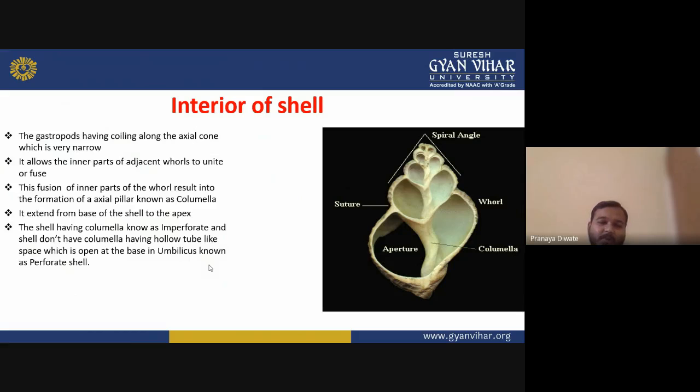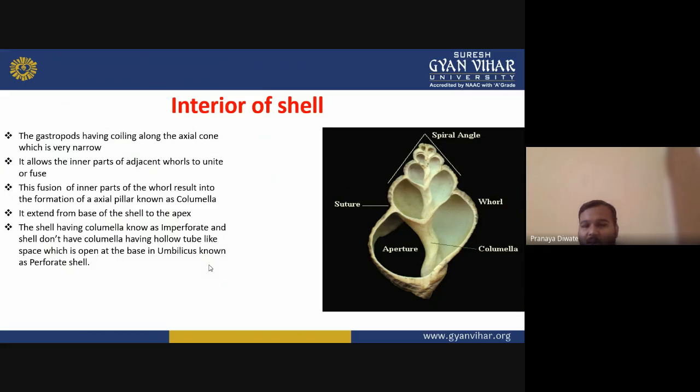This fusion of the inner part of the whorl results in the formation of an axial pillar known as the columella. It extends from the base of the shell to the apex. The shell having a columella is known as imperforate, and a shell that doesn't have a columella has a hollow tube-like space,